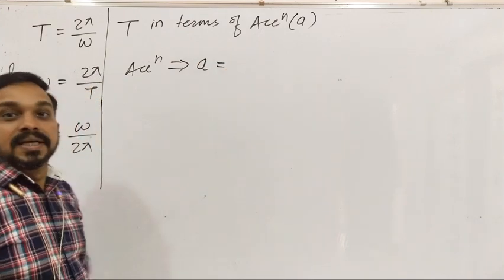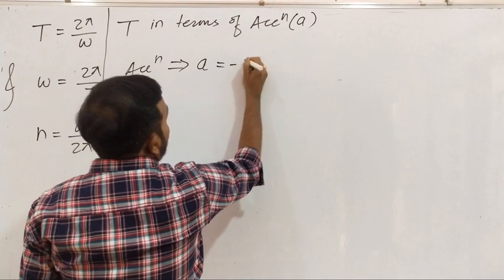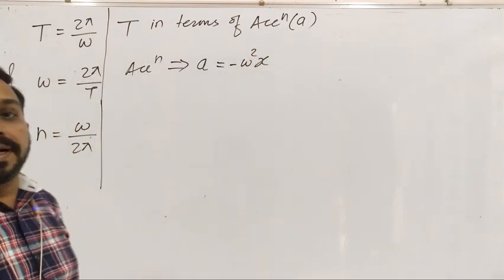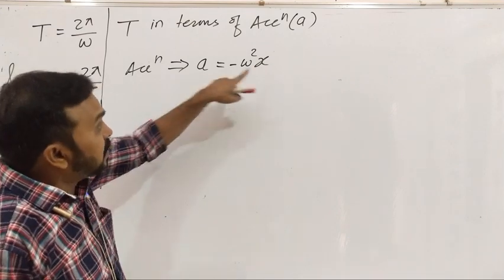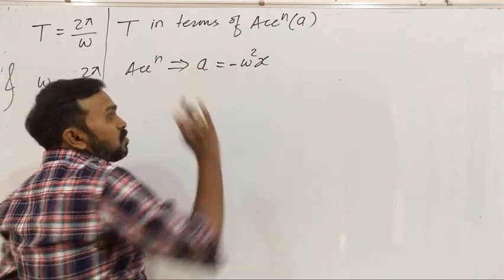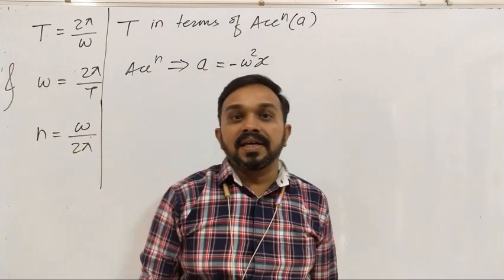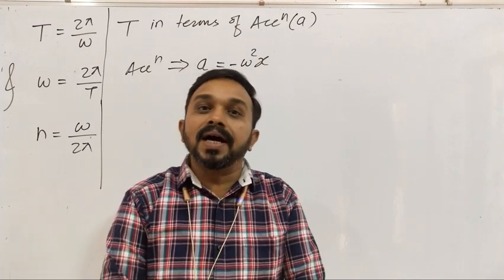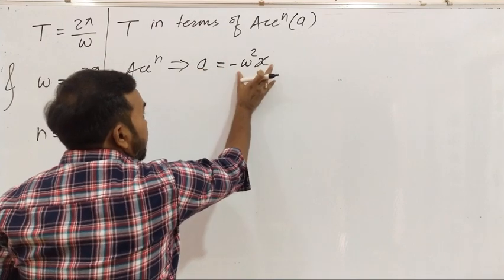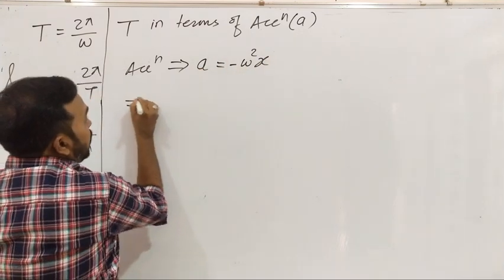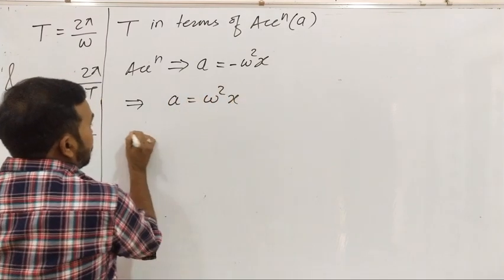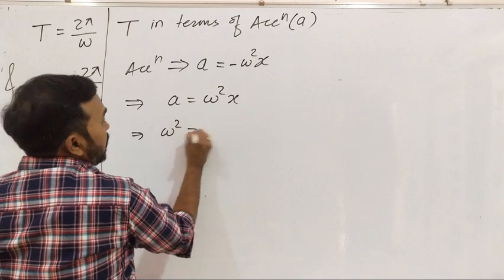Okay. Now we have the formula for the acceleration of a particle: a is equal to minus omega square x. So this is the formula for the acceleration of the particle performing linear SHM at a displacement of x from the mean position. Now this negative sign only shows that the acceleration here is a retardation, it is opposite to that of the displacement. So numerically we use only the magnitude of the acceleration. So numerically a is equal to omega square into x, or that implies omega square is equal to